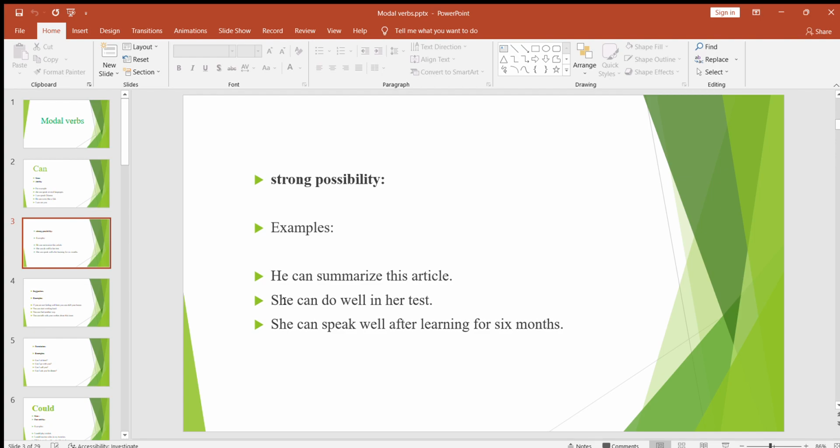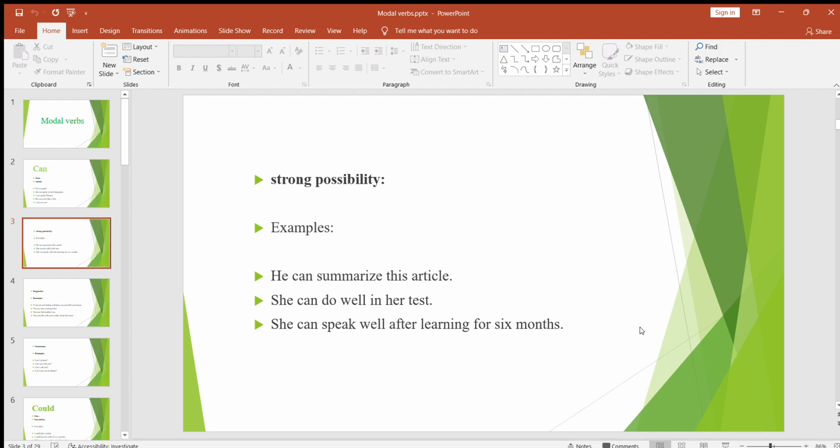We hear this kind of phrase these days whenever the results are about to be announced, especially the ninth, 10th, high school or college results in our country. We hear so many people, especially mothers, saying that my son or my daughter can get first position. So they are saying there's a strong possibility that they can get the first position.